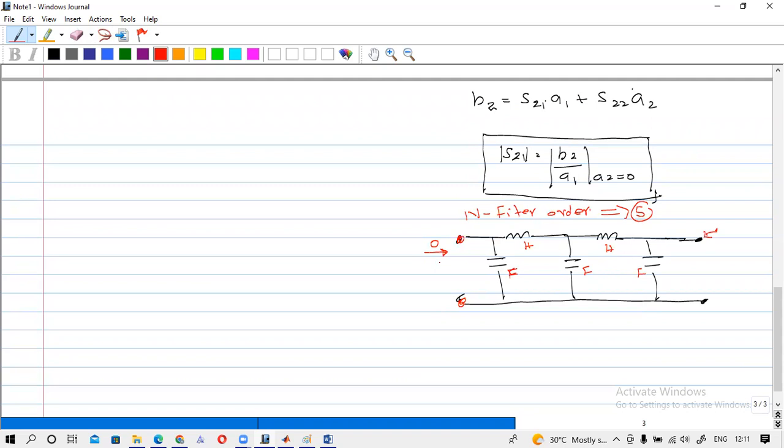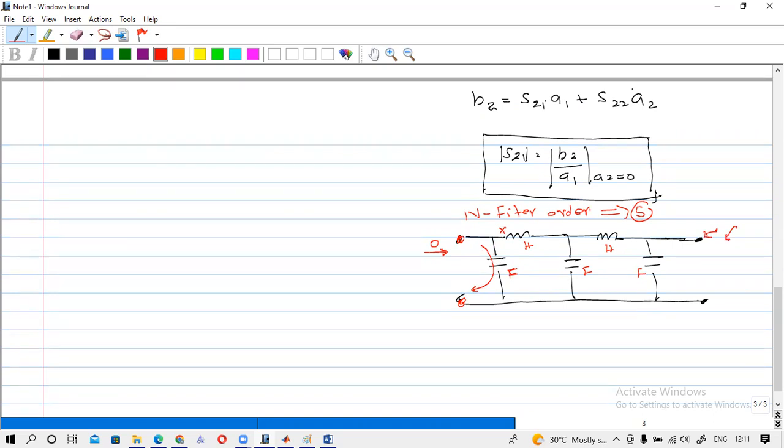But if you apply a high frequency AC signal, this capacitor will pass the AC signal, but this inductor will block it. So the AC signal will not be available here.